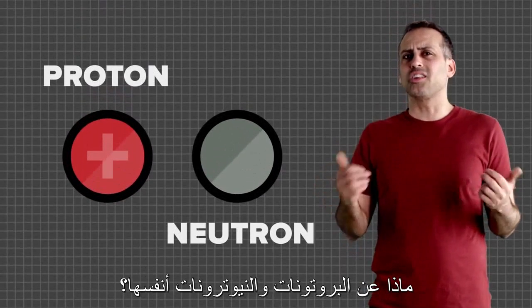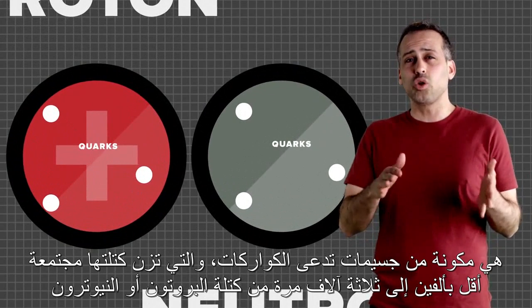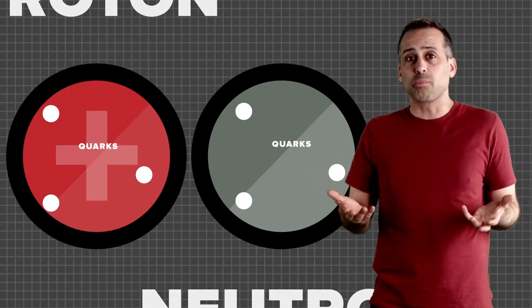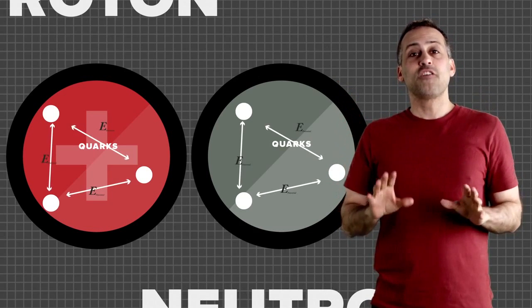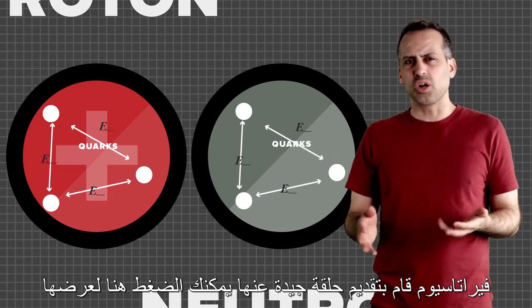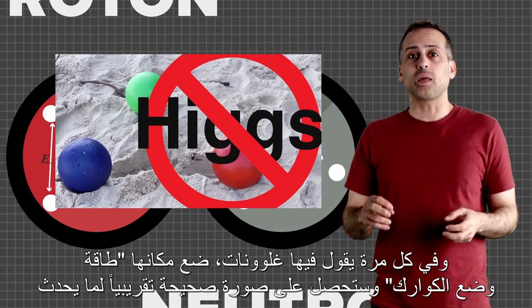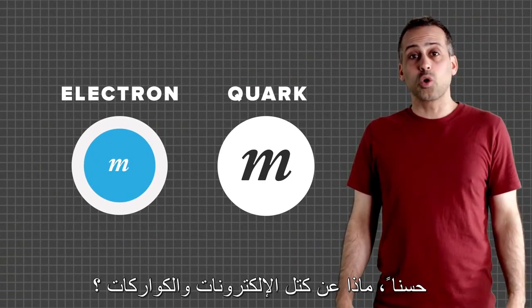What about protons and neutrons themselves? They're made of particles called quarks whose combined mass is about 2,000 to 3,000 times smaller than a proton's or neutron's mass. So where does the proton's mass come from? Basically, quark potential energy. Veritasium did a nice episode on this that you can click over here to view. Every time he says gluons in that video, just substitute quark potential energy and you'll have a roughly correct picture of what's going on.